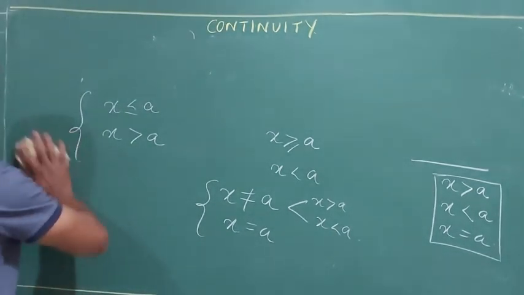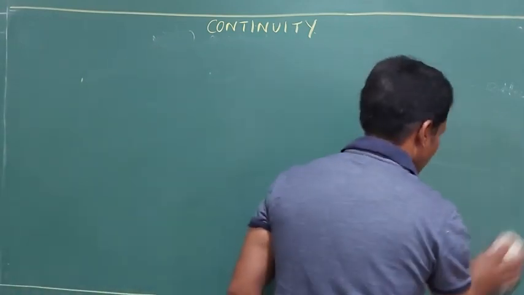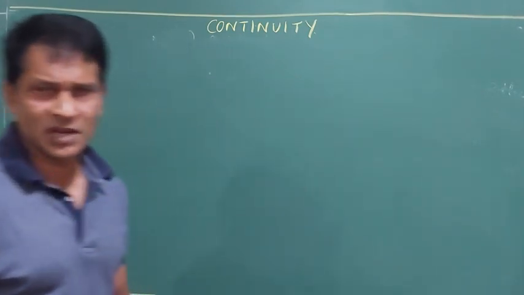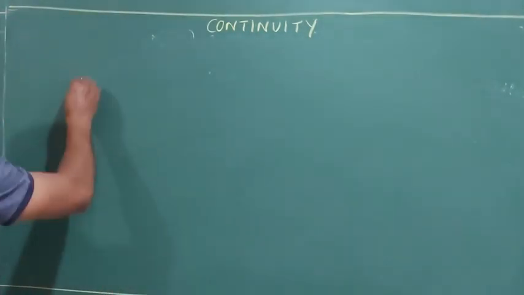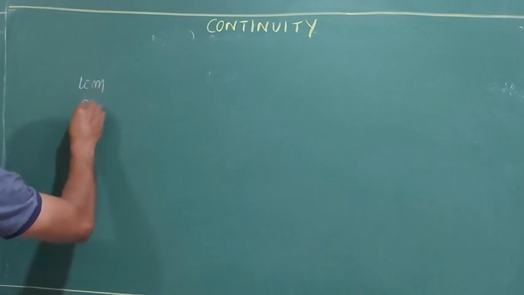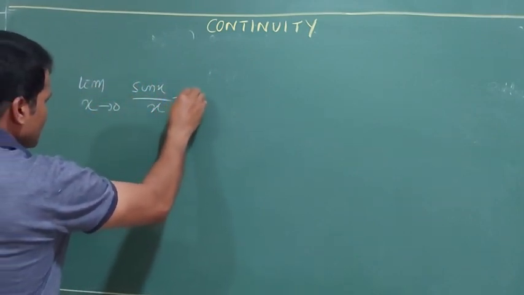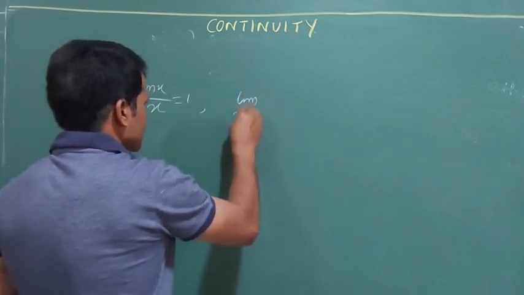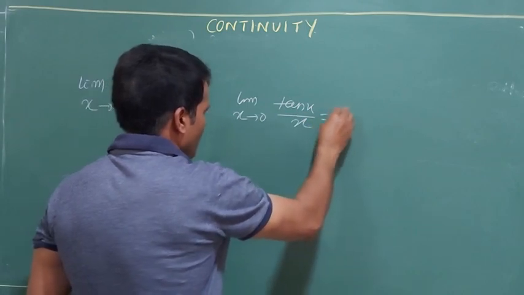Okay. Now what are the formulas I am going to use in continuity, that we must also know. What are the formulas we are going to use in continuity? In limits, the standard formulas: limit x tends to 0, sin x by x is equal to 1. Limit x tends to 0, tan x by x is equal to 1.